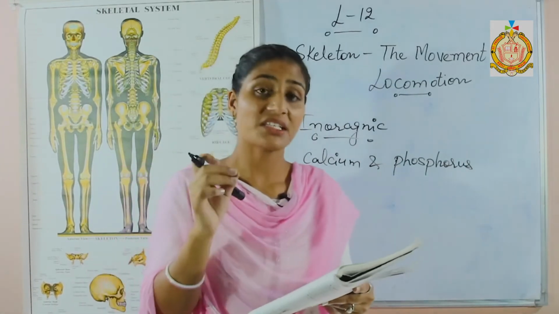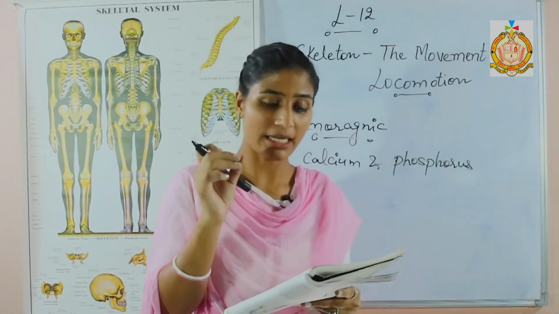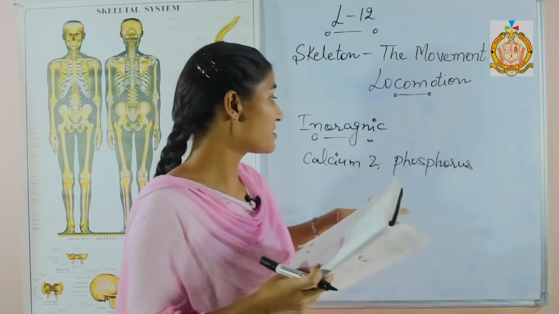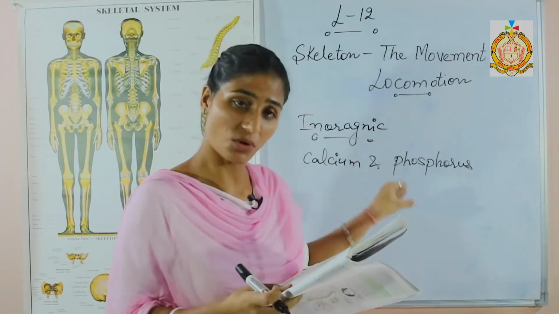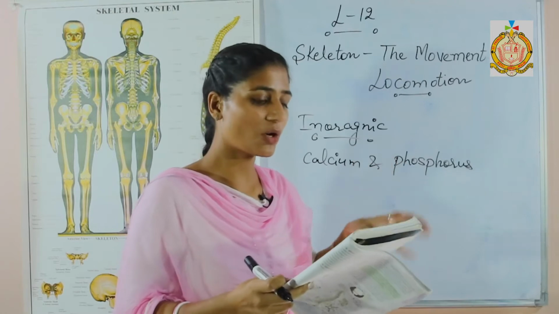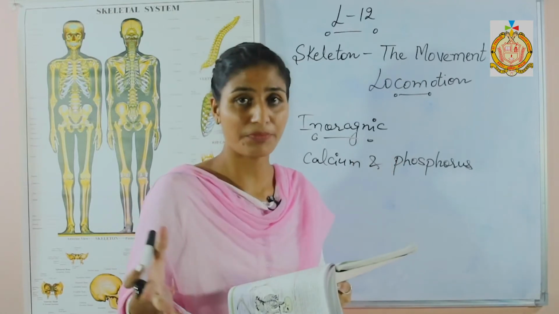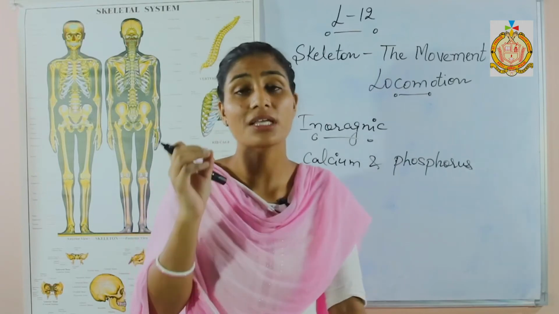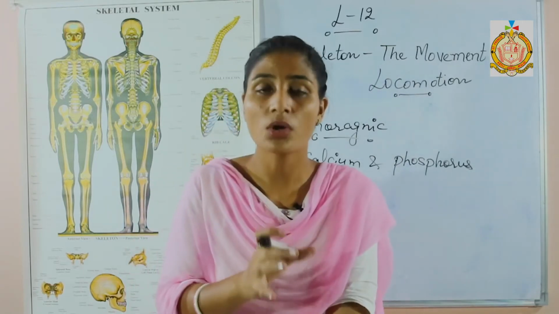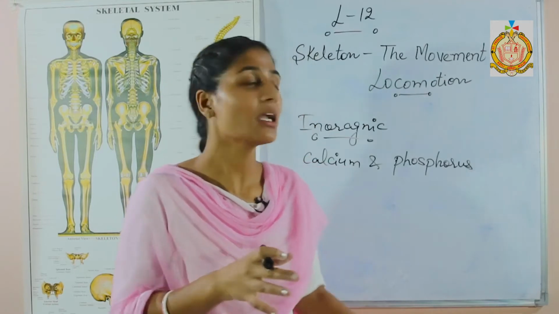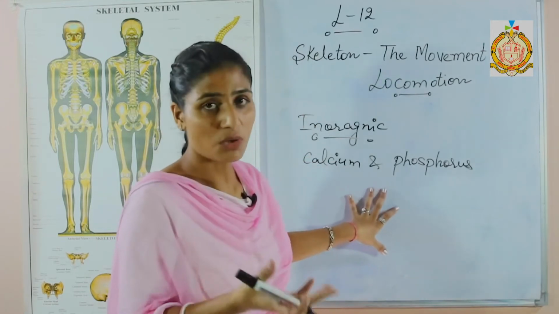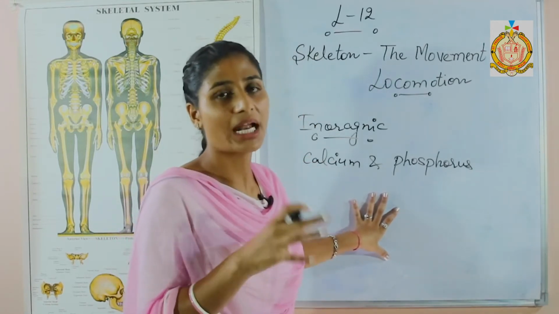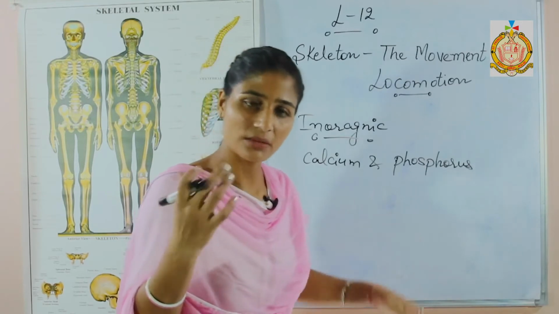If a bone is placed in a weak hydrochloric acid, then the mineral part is dissolved in it, and the remaining organic framework is left behind. Such a bone is called decalcified. So in that case, what is happening? The inorganic part is totally dissolved, the organic part remains, so that bone is known as a decalcified bone.